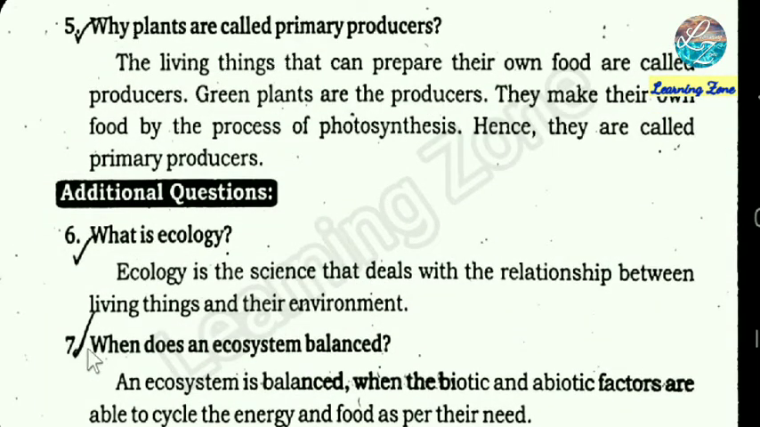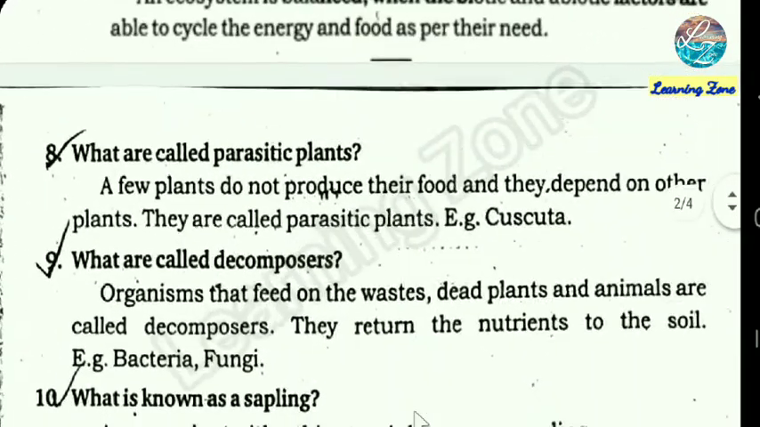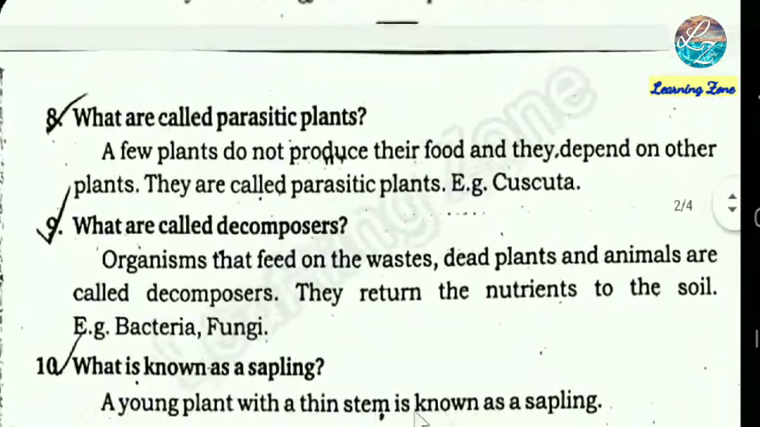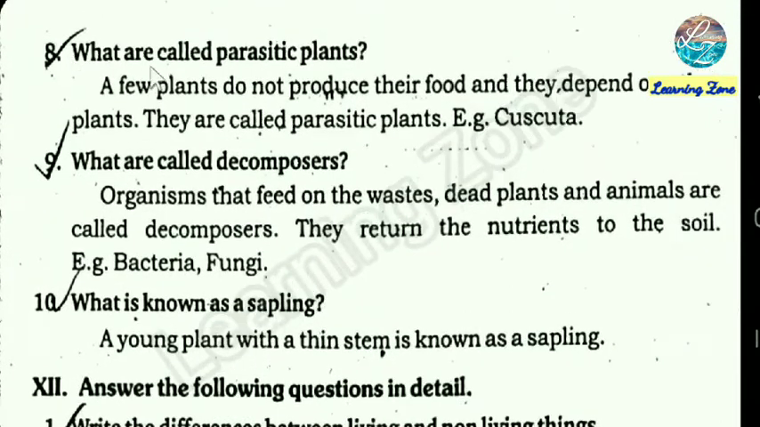Seventh question, when is an ecosystem balanced? An ecosystem is balanced when the biotic and abiotic factors are able to cycle the energy and food as per their need. What are called parasitic plants? A few plants do not produce their food and they depend on other plants. They are called parasitic plants. Example, Cuscuta.